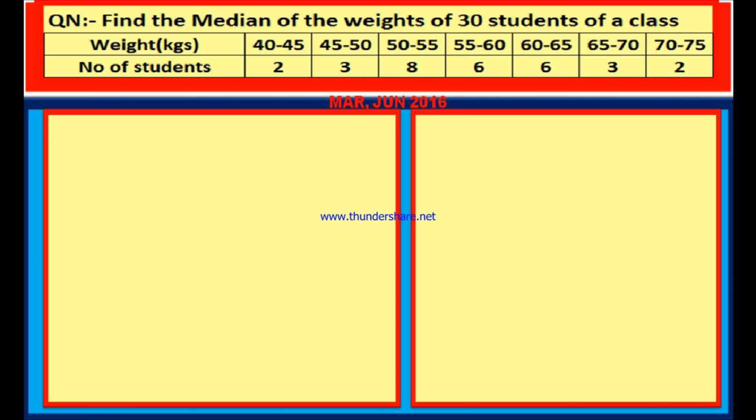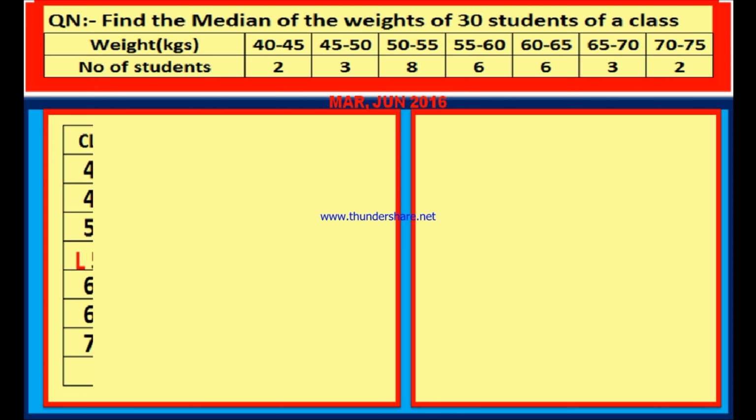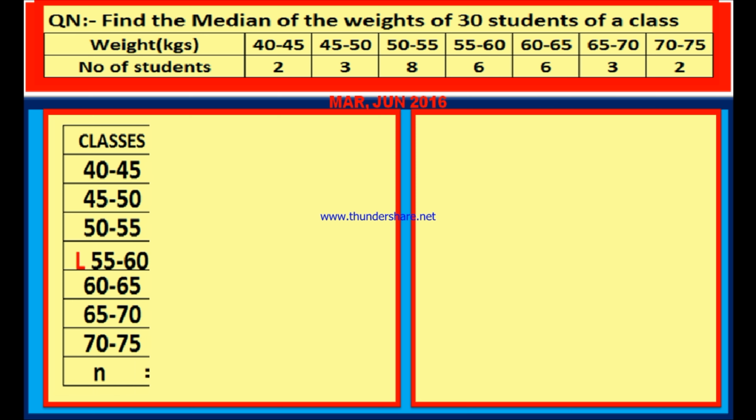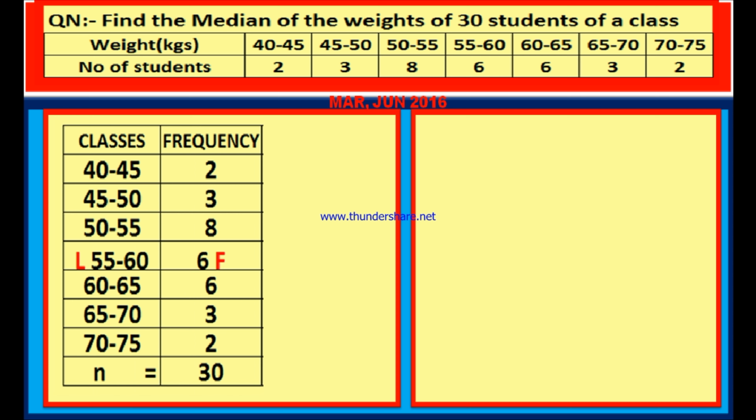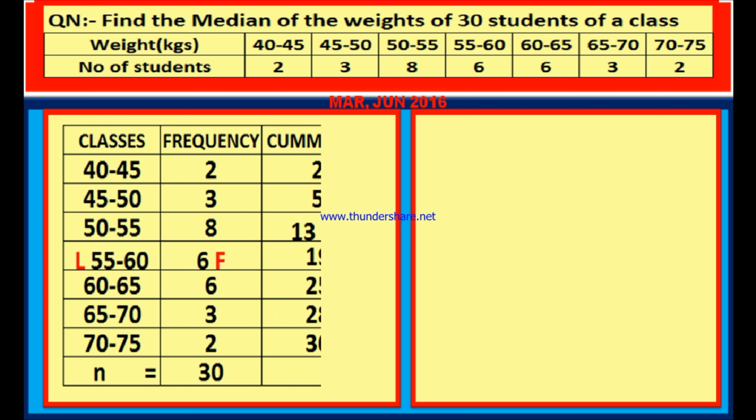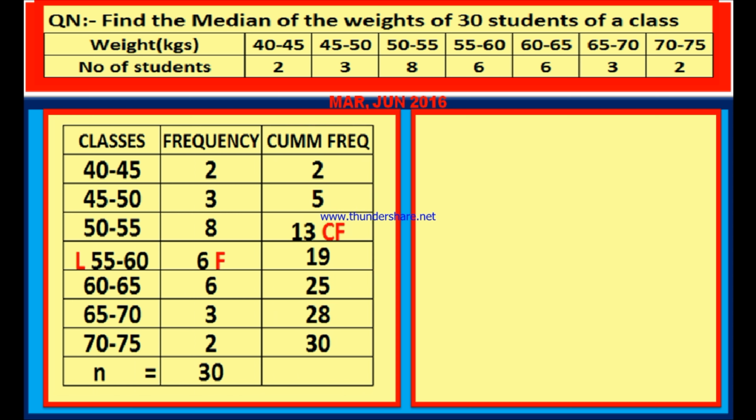We have to find the median. This question appeared in March and June 2016. Here is the solution. In order to find the median, first of all write down the classes and frequencies. You can take the weights as classes and the number of students will be the frequency. Now the classes 40 to 45, 45 to 50, 50 to 55, 55 to 60, 60 to 65, 65 to 70 and 70 to 75. Corresponding to these classes, these are the frequencies: 2, 3, 8, 6, 6, 3, 2.